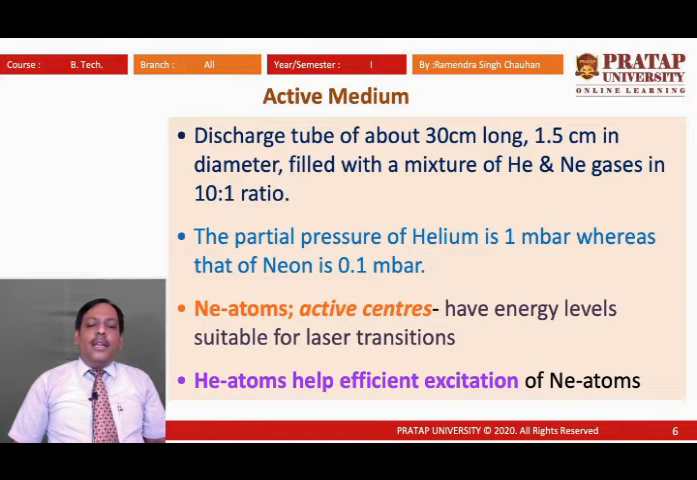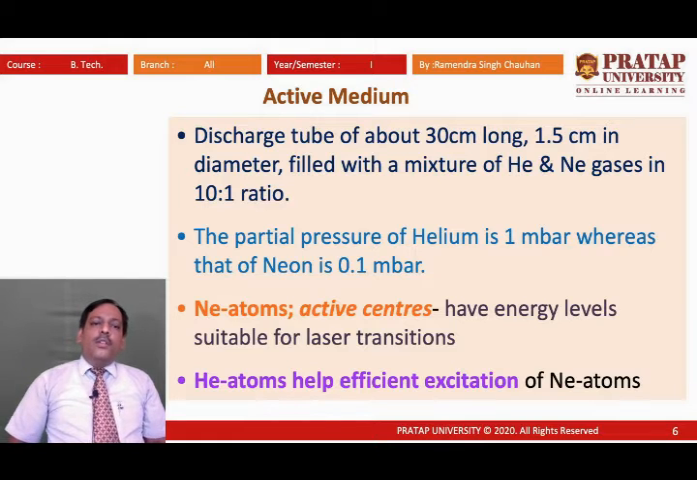And helium atoms are the supporting centers. Helium atoms are used to help neon atoms move to metastable states. So, this is the active medium.